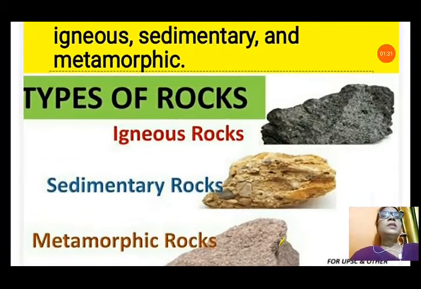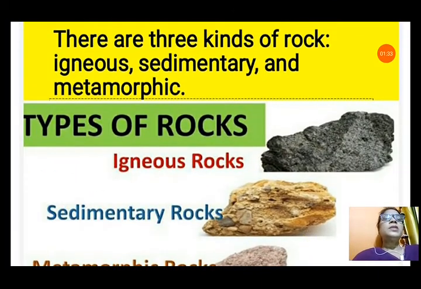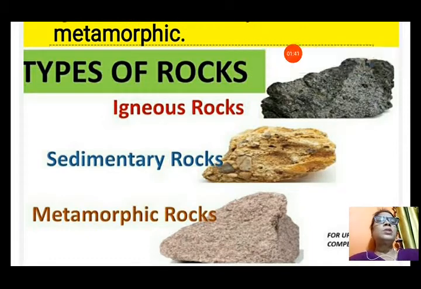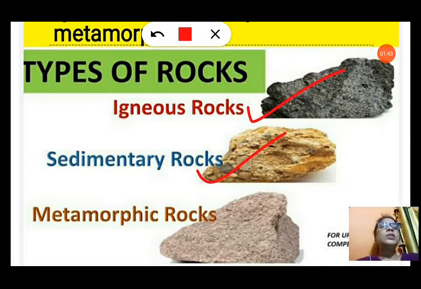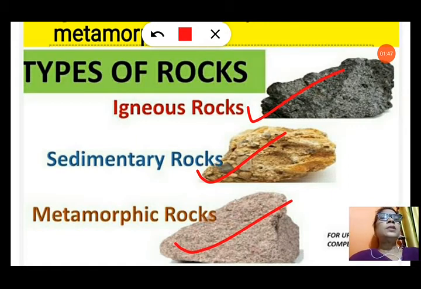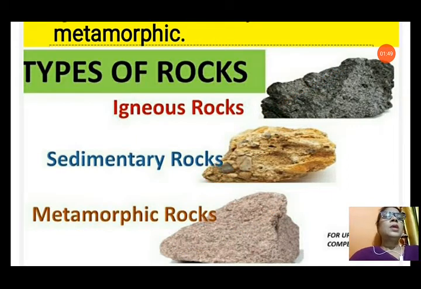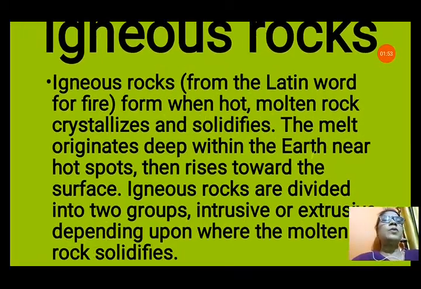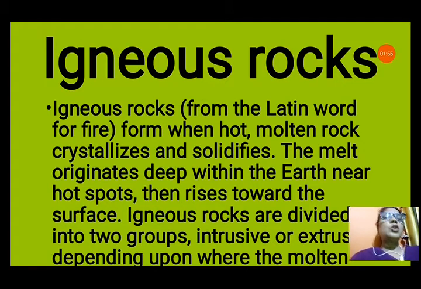You can see there are three kinds of rocks: igneous rocks, sedimentary rocks and metamorphic rocks, according to their texture and form. You can see the picture also. There are three types of rocks shown in this picture. There are mainly three kinds of rocks. Let us see about each of these rocks one by one. So first of all we will discuss about igneous rocks.